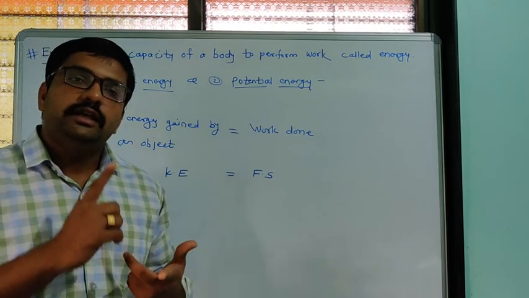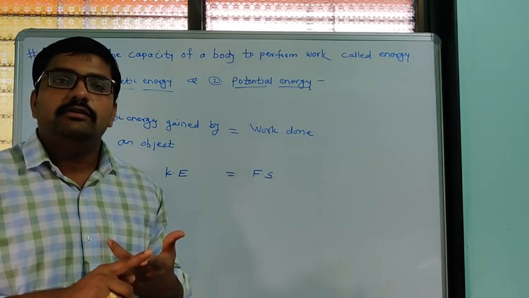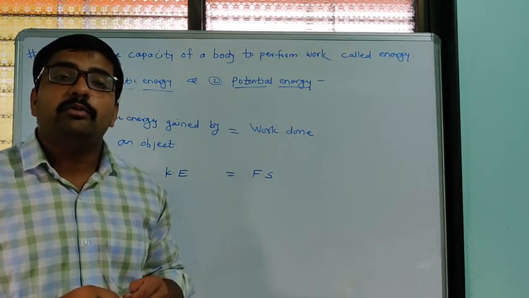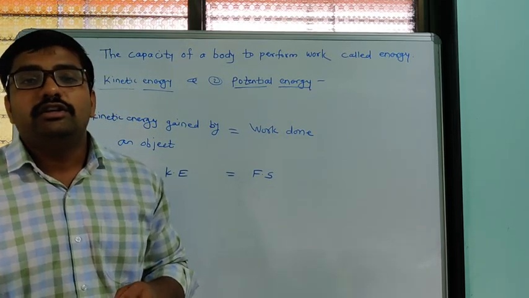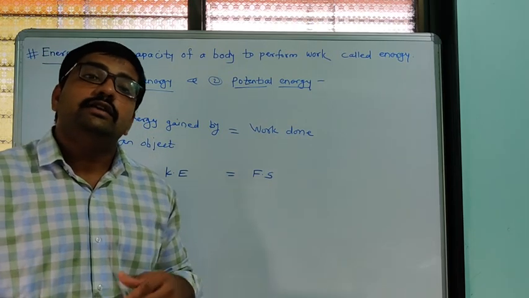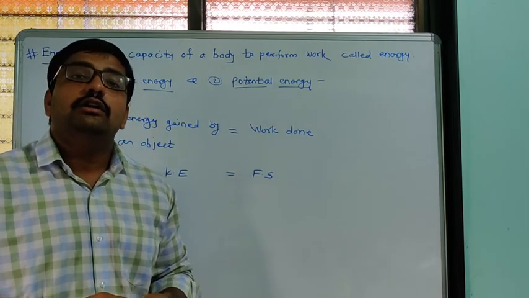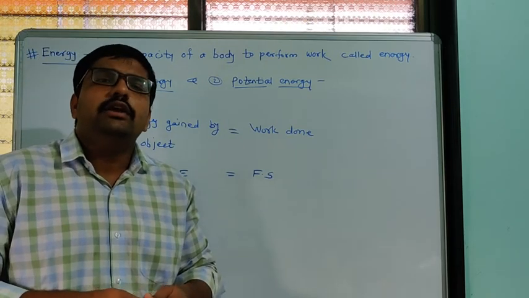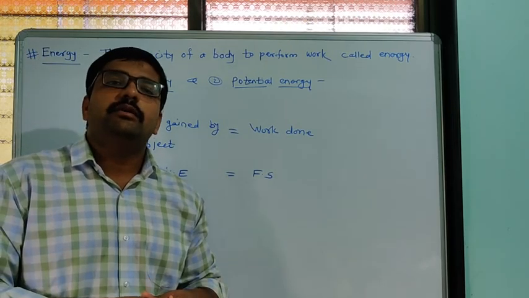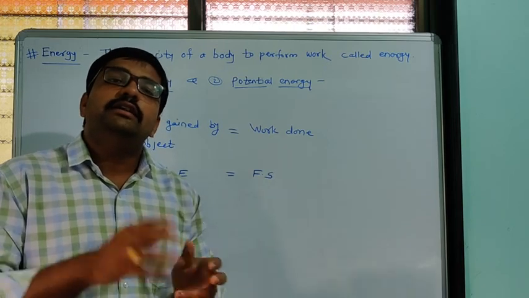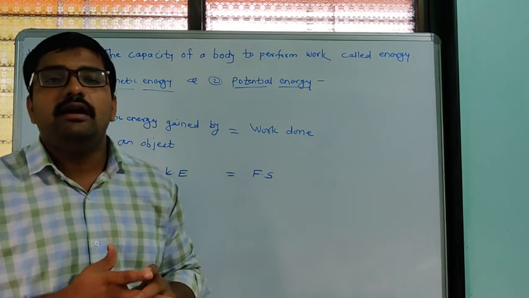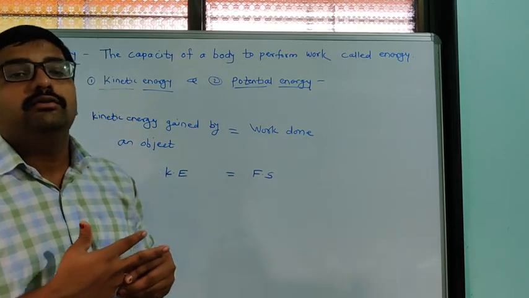We use electric energy. Also we use mechanical energy. We use kinetic energy of an object. We use potential energy of an object. We use chemical energy of an object. Also we use nuclear energy. We use solar energy. So these are the different types of energies. That energy is required for doing any work. Without energy we can't do any work.